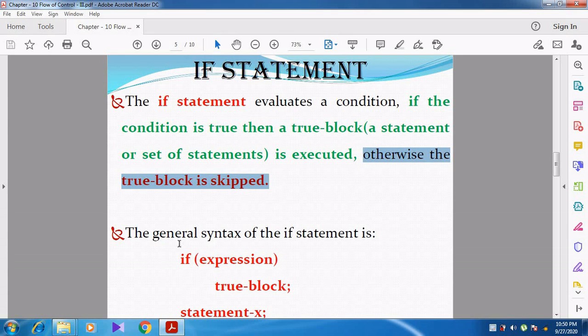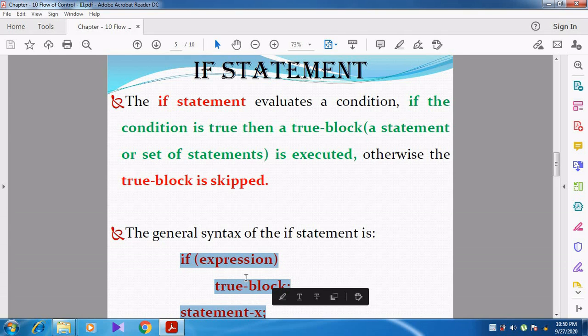You can see the syntax for the if condition. If expression, that is the if condition, then the true block. If the condition is true, the true block is executed, followed by statement X. But when the if condition is false, statement X alone will be executed. If the condition is true, the true block and statement X will be executed.